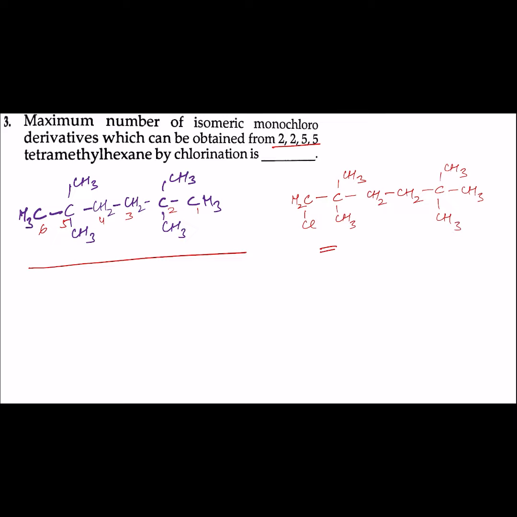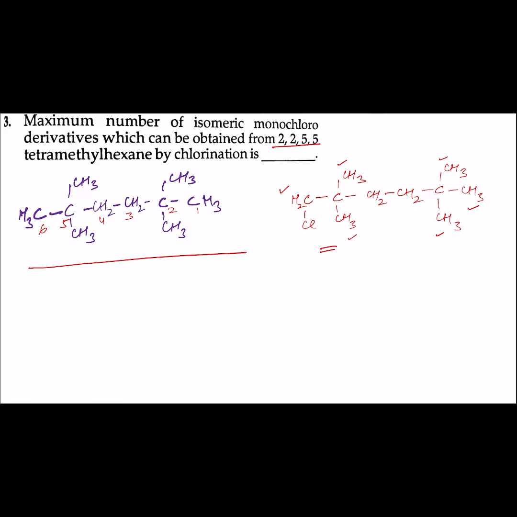Now whether one hydrogen of this methyl group gets substituted by chlorine or these two methyl groups present on the fifth carbon atom or the methyl groups present on the second carbon atom, the product is the same. So this is one of the isomers.